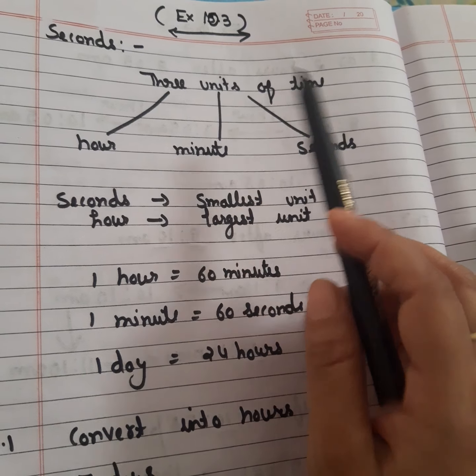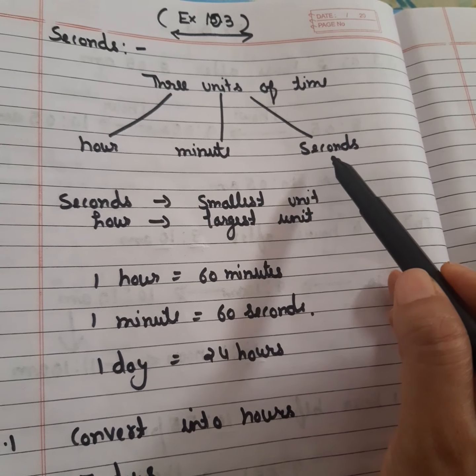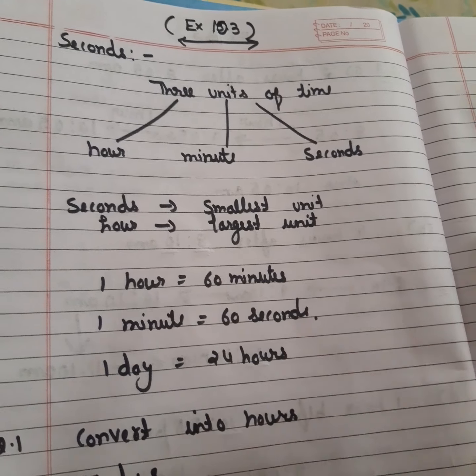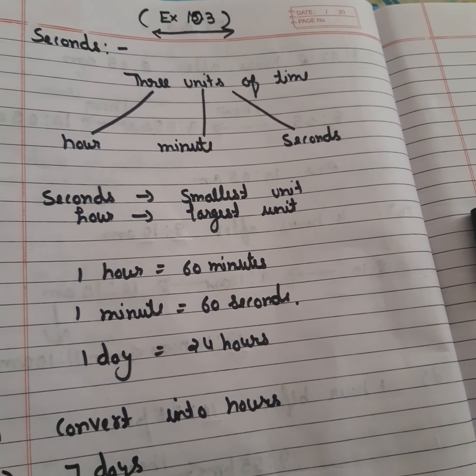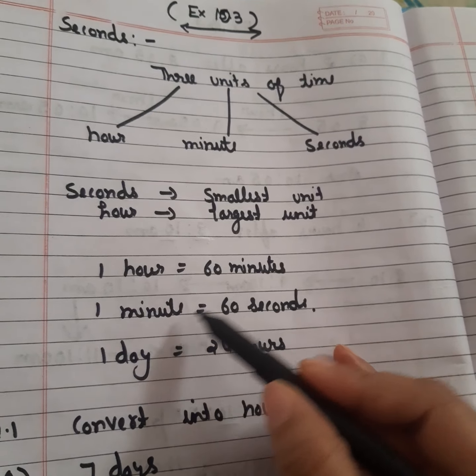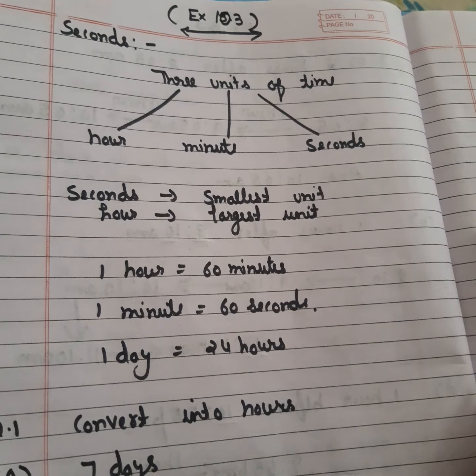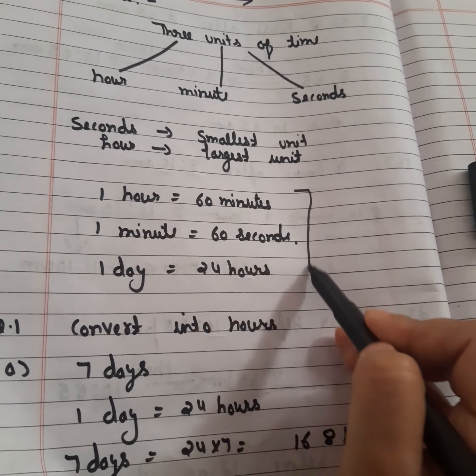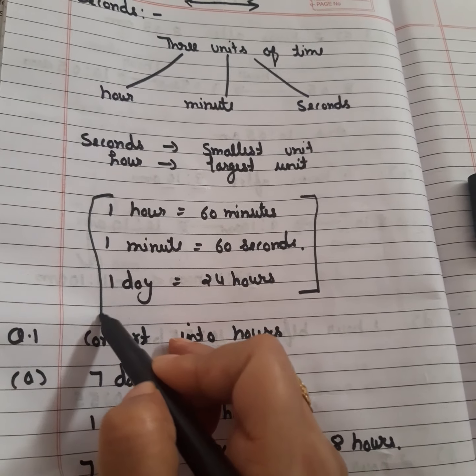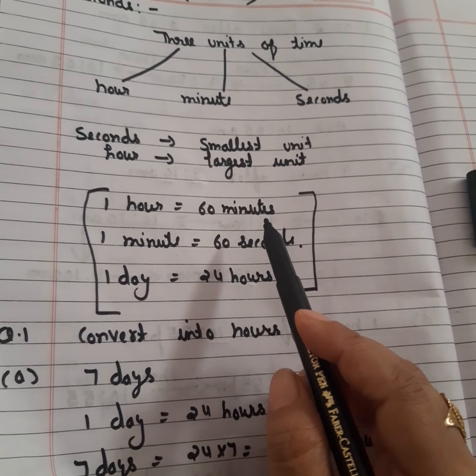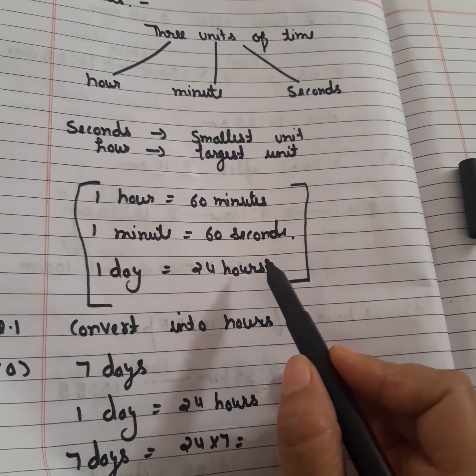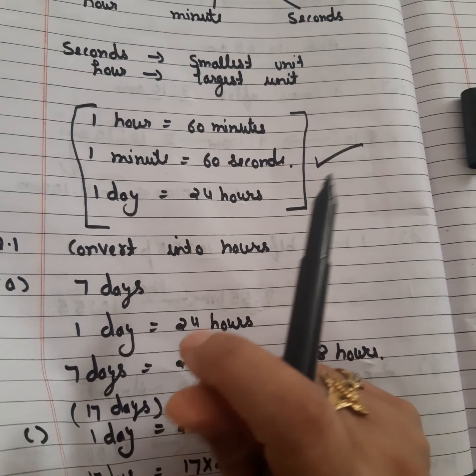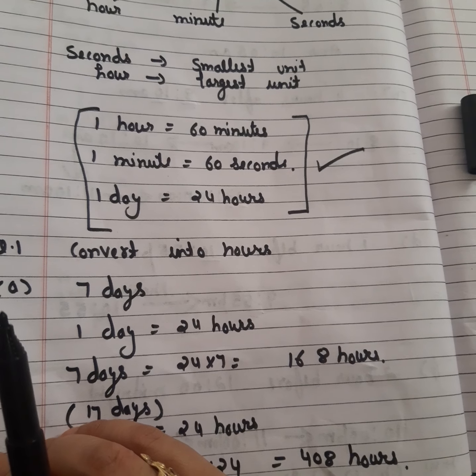What are the 3 units of time? That is hours, minutes and seconds. You know, seconds is the smallest unit of time, and hour is the largest unit of time. In 1 hour we have 60 minutes, in 1 minute we have 60 seconds, and in 1 day we have 24 hours. So for doing this exercise, we have to remember all these 3 things. And I know you already know all these things.